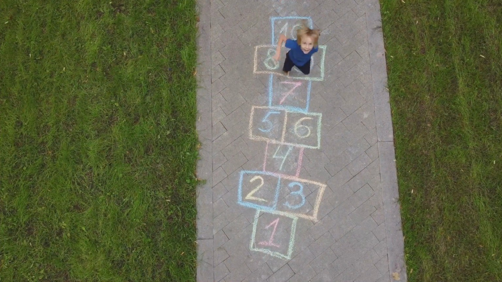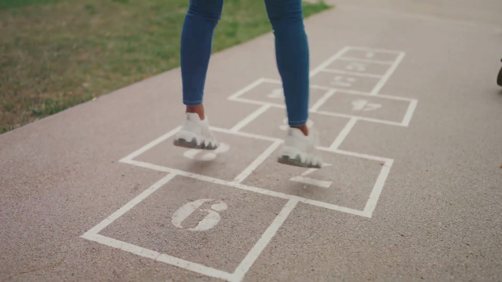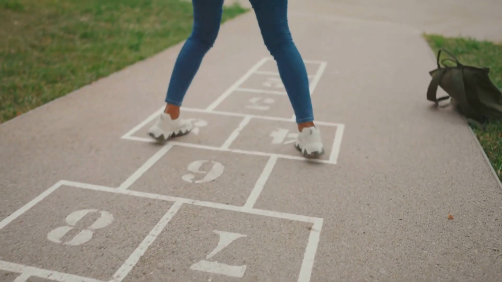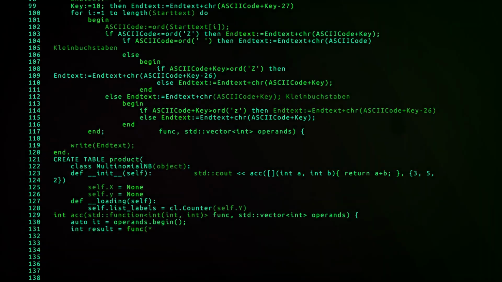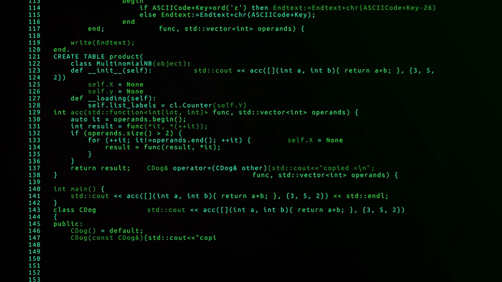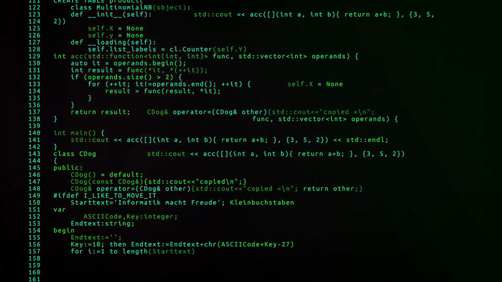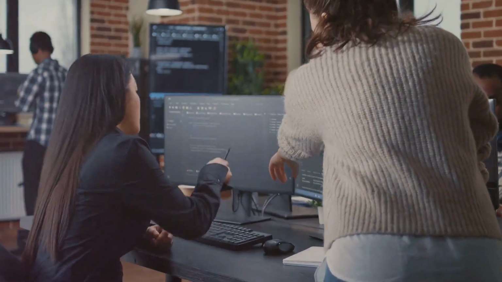Ever played a game where you had to keep doing something over and over? That's like a loop in coding. Think about a game of hopscotch. You hop, skip, and jump, and then you turn around to do it all over again. In coding, a loop works in a similar way. It's a command that tells the computer to repeat a certain action or set of actions multiple times. It's like having a super efficient personal assistant who never gets tired of doing the same tasks.